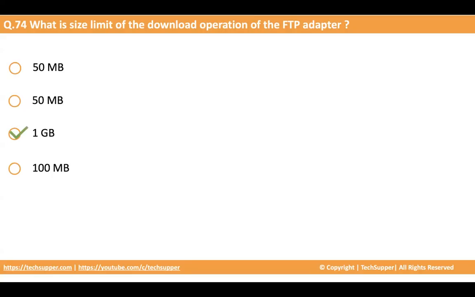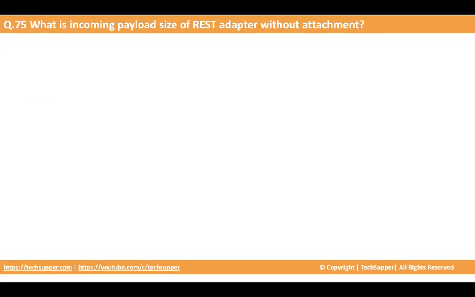The next question is, what is the incoming payload size of REST adapter without attachment? When you are exposing your REST API, how much payload can you send without attachment? The options are 50 MB, 10 MB, 1 GB, 100 MB. The correct answer is 50 MB. So when you are exposing your REST API, you can send 50 MB of payload without attachment.